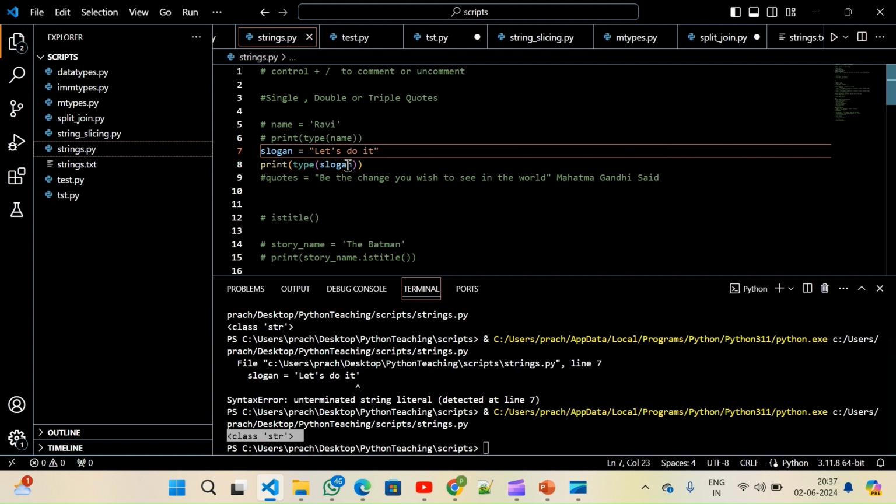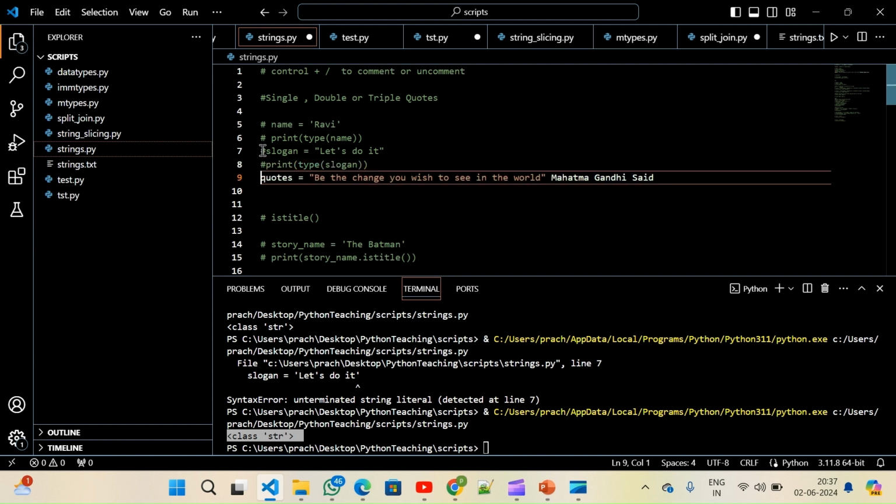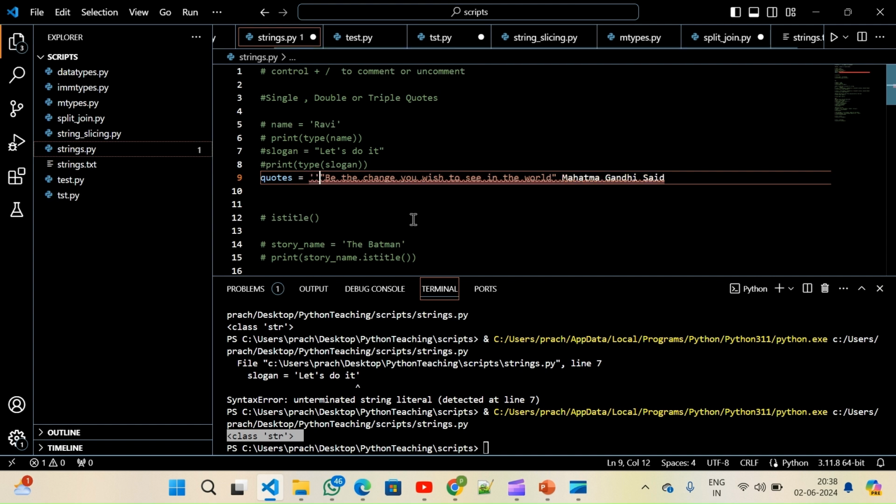Now let's take another example. Here I have written one quote given by Mahatma Gandhi. We generally represent quotes in double quotes, right? In this case, I can't use double quotes. Either I can use single quotes, or I can use three single quotes.